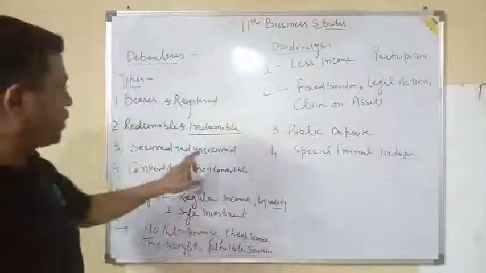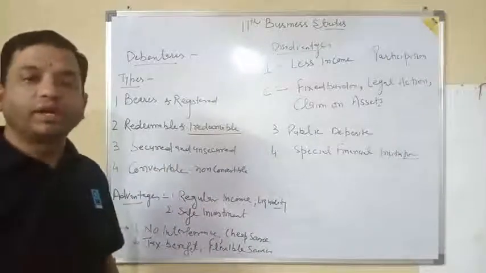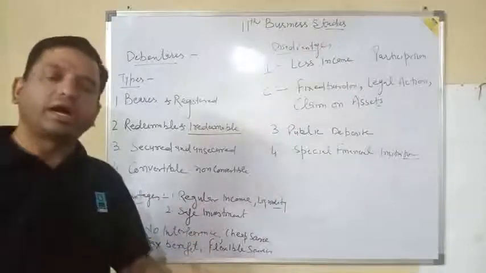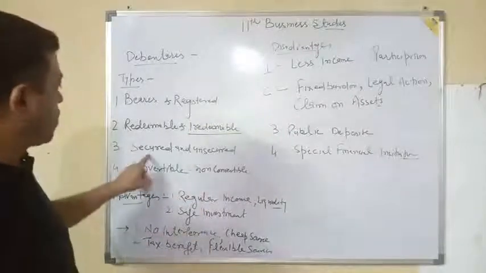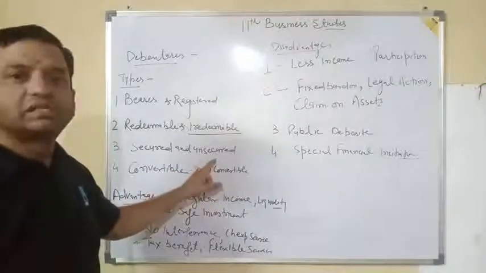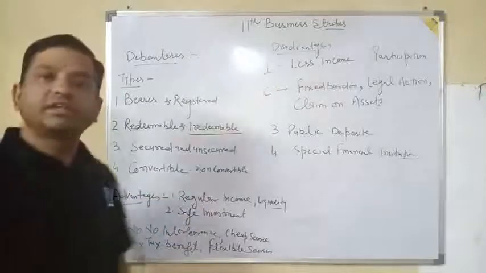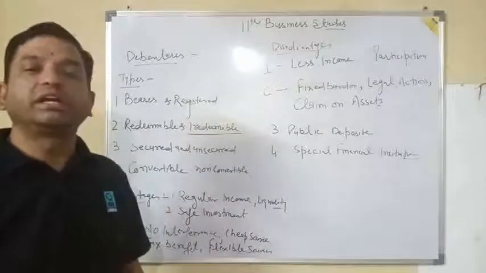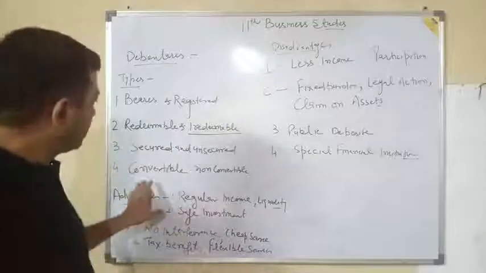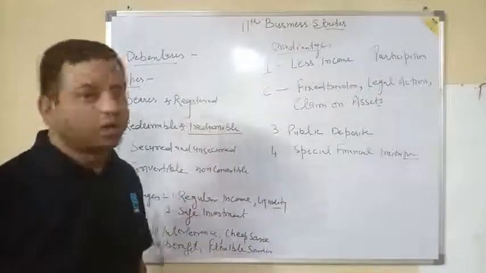Next is secured and unsecured. If a debenture is issued by the company with a security, either fixed security or floating security, it is called secured. If it is issued without any security, it is unsecured. Next one, convertible and non-convertible. If a debenture holder has the right to convert his debentures into another class, it is called convertible. If he has no right, it is called non-convertible.